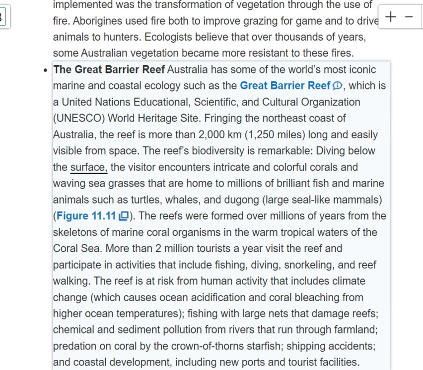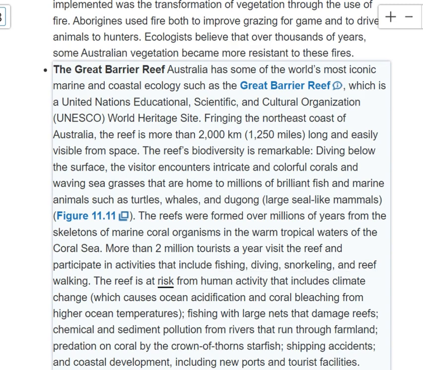Diving below the surface, the visitor encounters intricate and colorful corals and waving sea grasses that are home to millions of brilliant fish and marine animals such as turtles, whales, and dugong, large seal-like mammals, figure 11.11. The reefs were formed over millions of years from the skeletons of marine coral organisms in the warm tropical waters of the Coral Sea. More than 2 million tourists a year visit the reef and participate in activities that include fishing, diving, snorkeling, and reef walking.